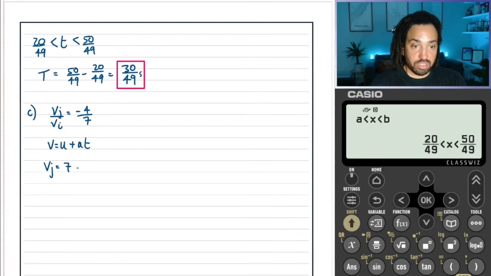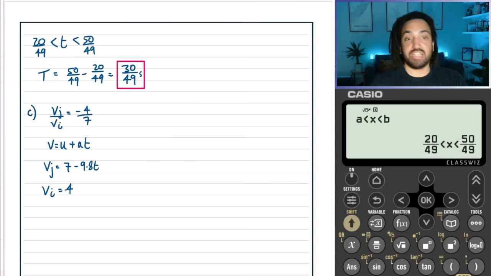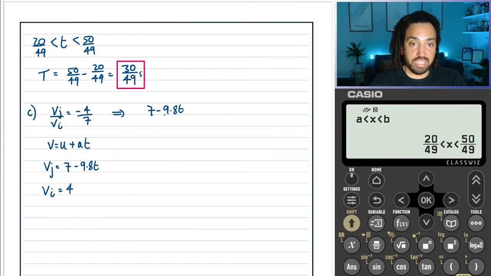So it's 7 minus 9.8t, and the velocity in the i was just 4, because acceleration in the i direction is 0. Okay, great. So let's say that 7 minus 9.8t divided by 4 is going to equal minus 4 over 7.